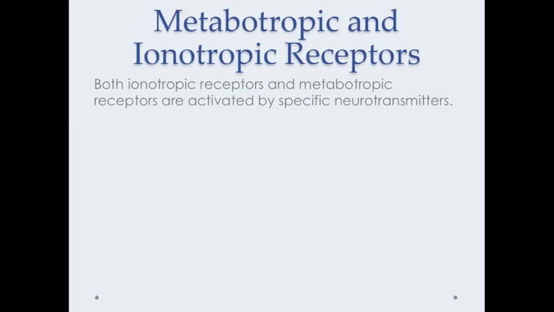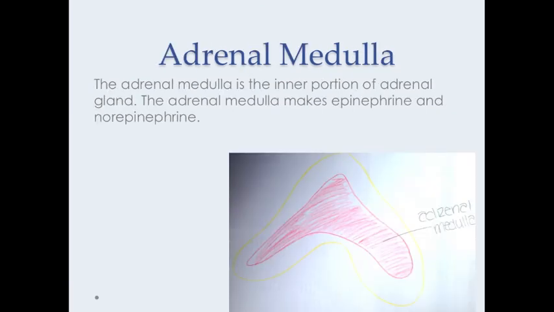Metabotropic and ionotropic receptors. Both receptors are activated by specific neurotransmitters. The adrenal medulla is the inner portion of the adrenal gland. The adrenal medulla makes epinephrine and norepinephrine. The pink in the picture is the adrenal medulla.